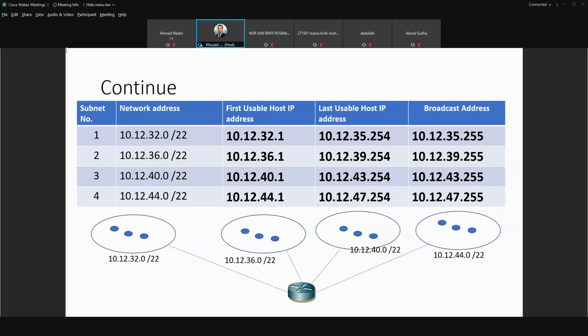Okay, if there are no questions, thank you very much. Hope you can study the slides. Before we move to the next part, which is VLSM, that is very challenging. If you don't understand this, you cannot understand VLSM. So make sure you understand FLSM first: how you get this number, how you create the subnets, and how you calculate the first usable host IP, the last usable, and the broadcast.